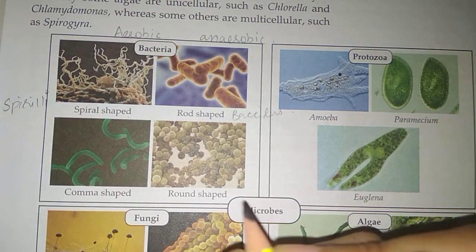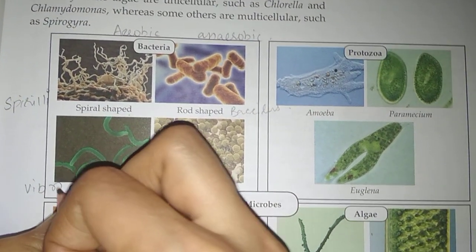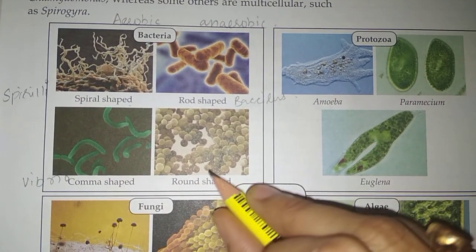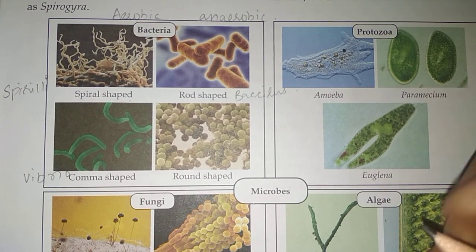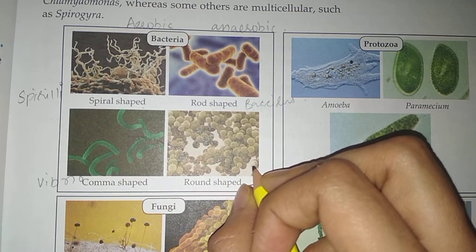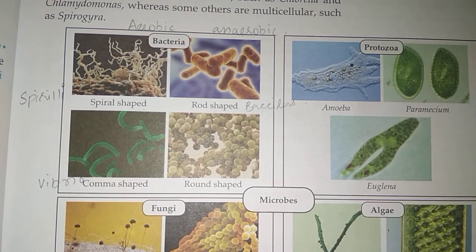Third is comma shaped, for example vibrio. Fourth is round shaped, the spherical shaped bacteria.